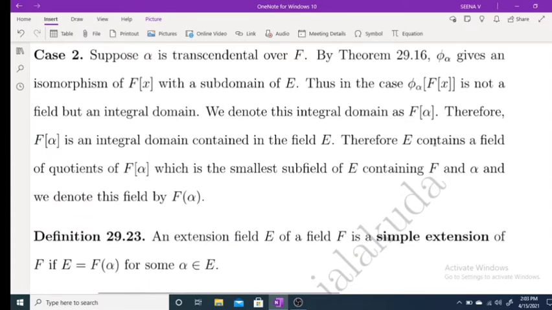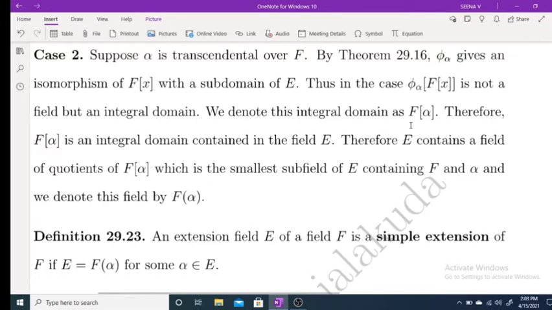Once again, F[alpha] is an integral domain contained in a field E. But we know that every integral domain can be extended to a field of quotients. Therefore E contains the field of quotients of F[alpha], and that field is a subfield of E containing F and alpha.